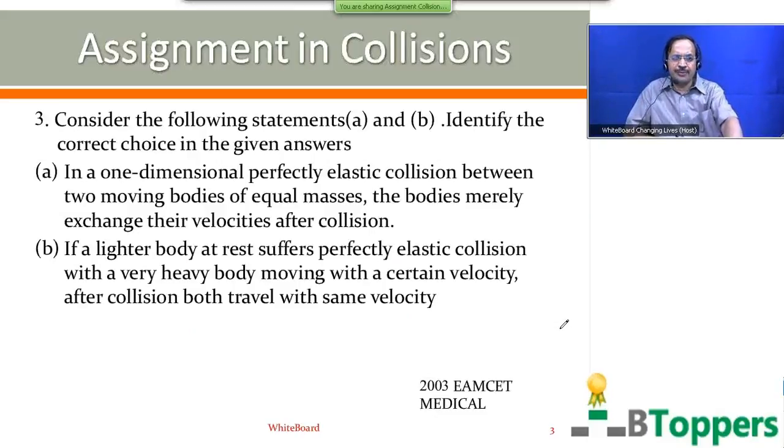See the next question, question number 3. Consider the following statements A and B. Identify the correct choice in the given answers. In a one-dimensional perfect elastic collision between two bodies of equal masses, the bodies merely exchange their velocities after collision. That is true because this we have discussed in one of the special cases.